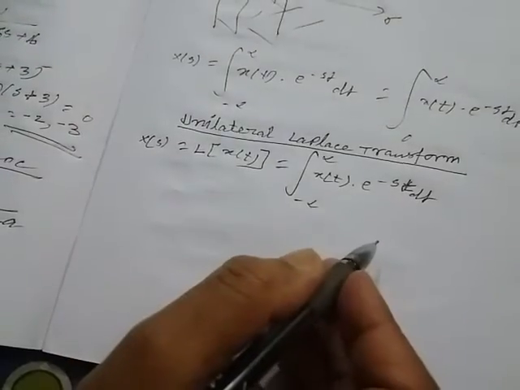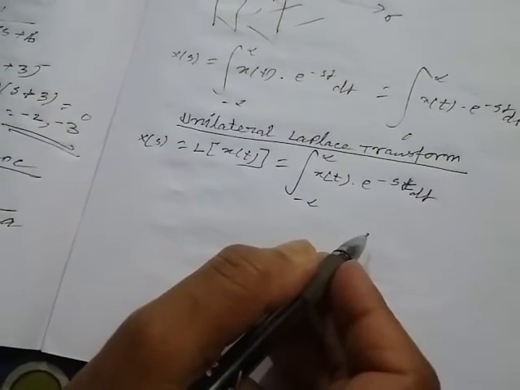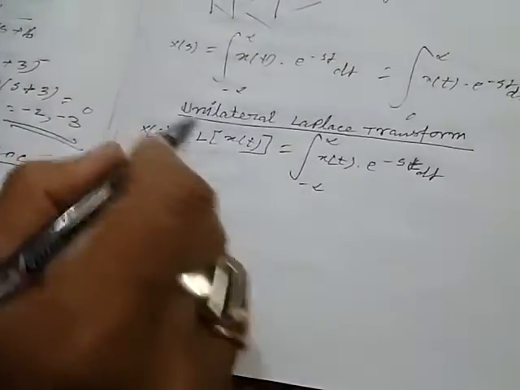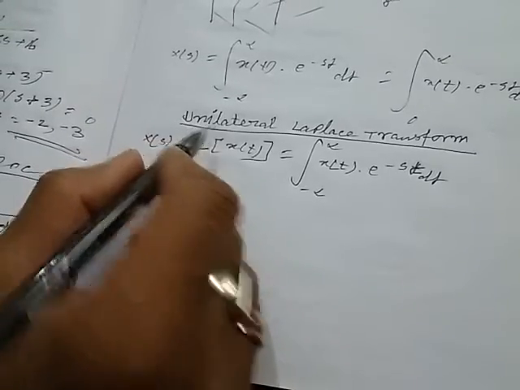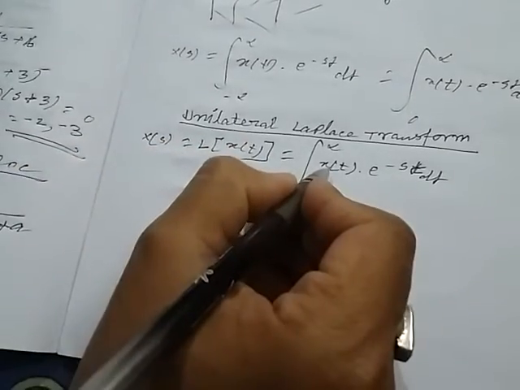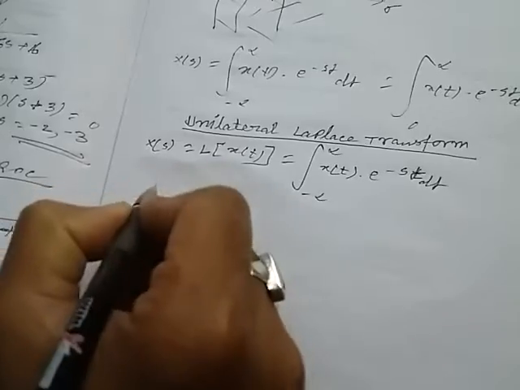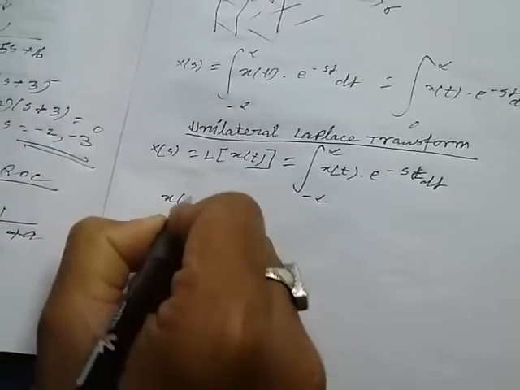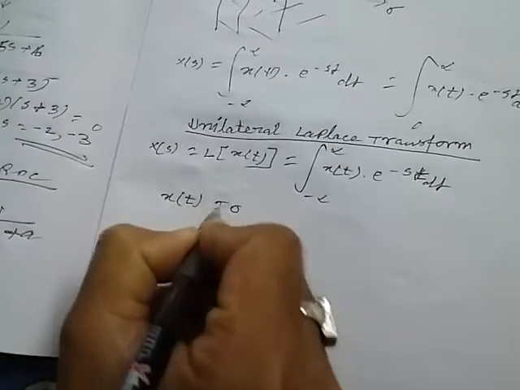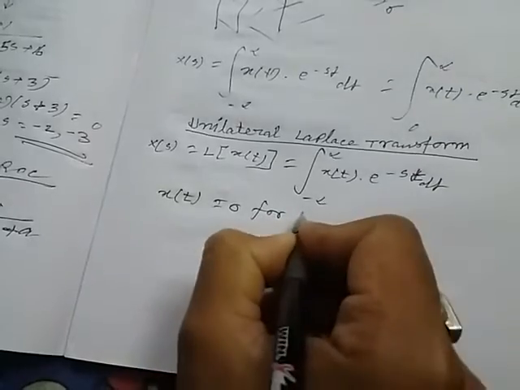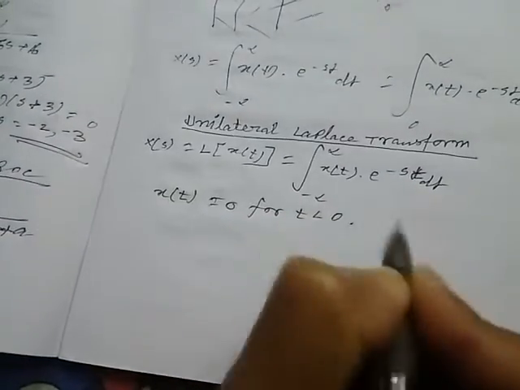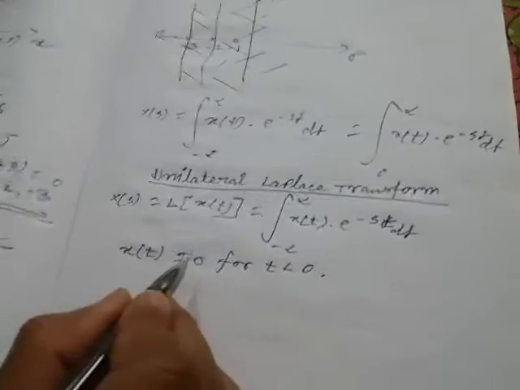So this is the formula of the bilateral Laplace transform. But in the case of unilateral Laplace transform, this signal x(t) is causal. So x(t) equals 0 for t less than 0. If x(t) satisfies this condition, then x(t) is a causal signal.